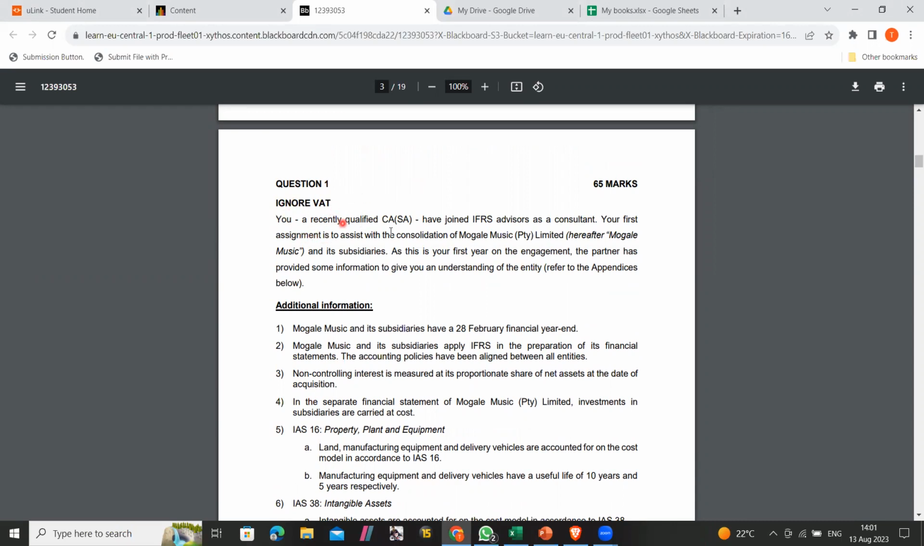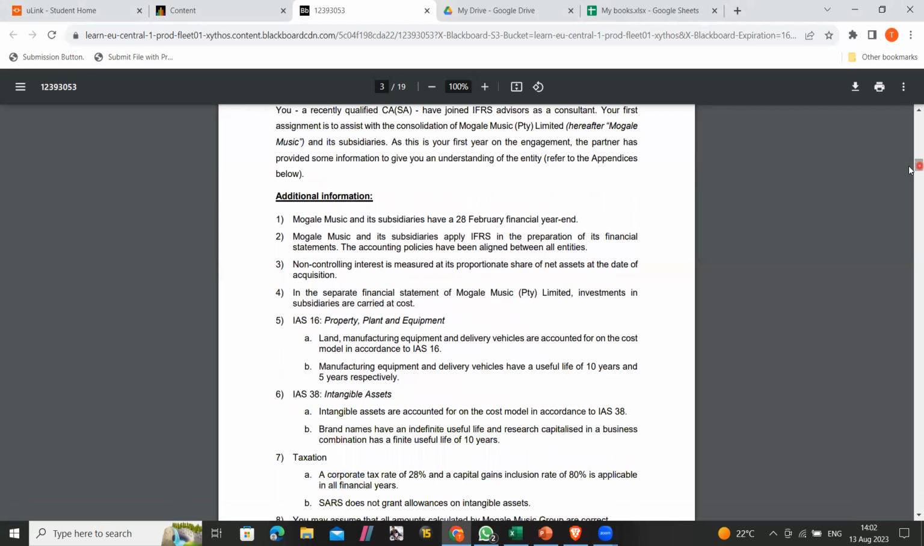And then let's start. You're a recently qualified CA. You have joined IFRA's advisors as a consultant. Your first assignment is to assist with the consolidation of Mohale Music Limited and its subsidiaries. This is your first year on the engagement, and the partner has provided some information to give you an understanding of the entity. Refer to the appendices below. Then it says additional information.